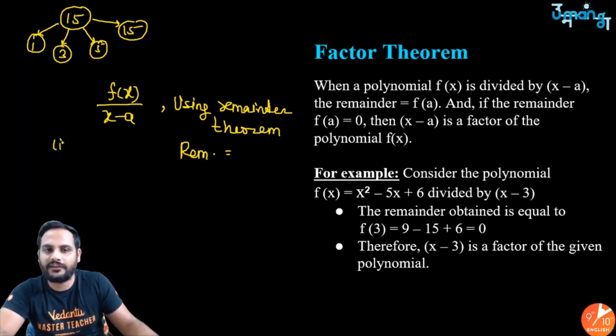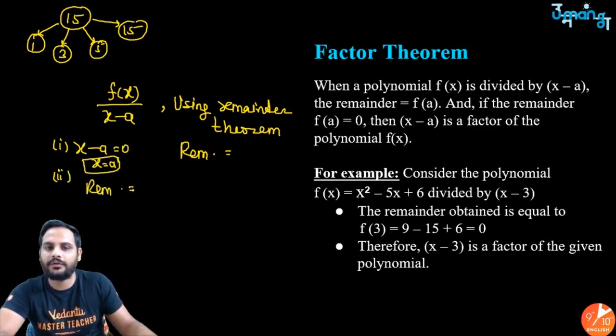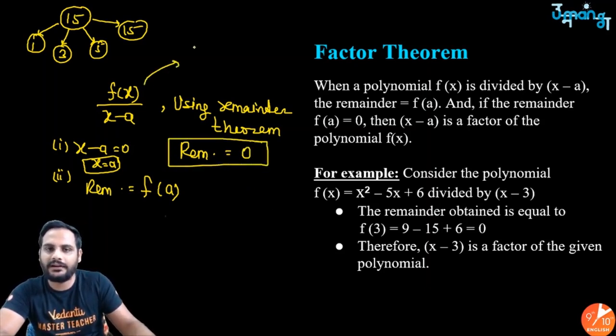First step, x minus a equal to 0. Second step, from here I will get x is equal to a. Then the remainder is equal to the value of this polynomial at x is equal to a. So if my remainder is 0, I can clearly say x minus a is a factor of f(x), right?